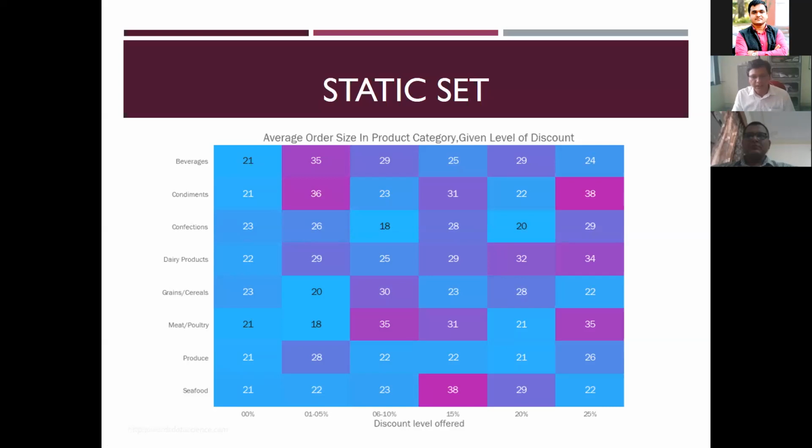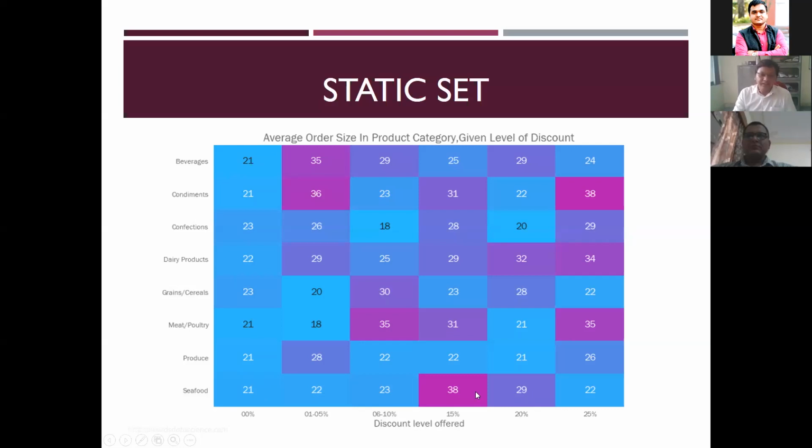And based on that, they plan their strategy. Here you can see for seafood, you can follow the cursor if it is possible. For seafood at 15%, there are 38 orders, which means if the discount is 6 to 10%, the demand is going to be a little less. For 0%, there will be only 21 orders. For 20%, there are going to be 29 orders.